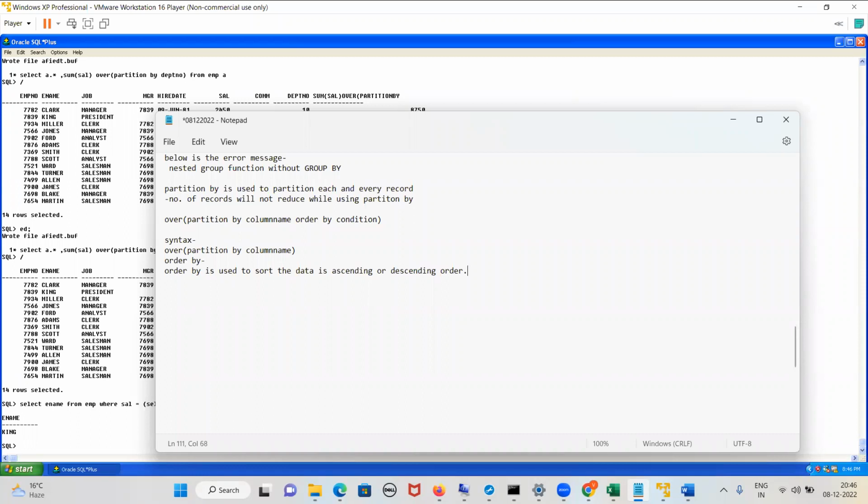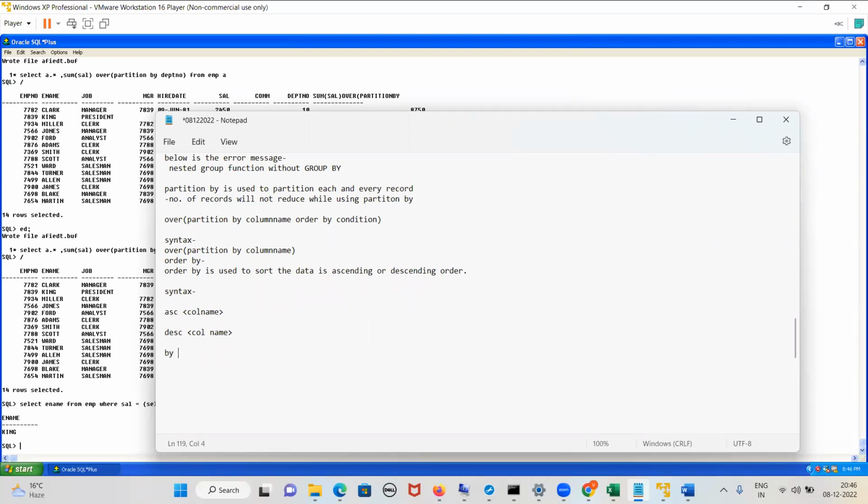Fine, guys. Now, what is the syntax? ASC for ascending, then the column name. DESC for descending, then the column name. Yes or no, guys? Simple syntax. And if we don't mention ASC or DESC, what will happen?